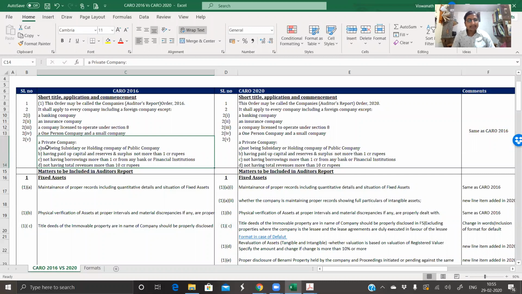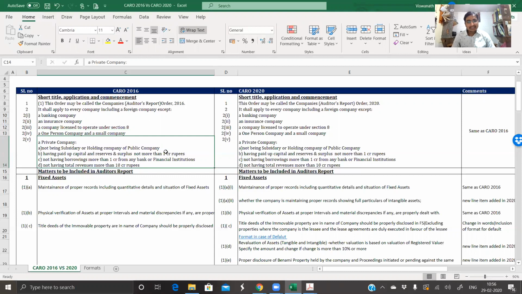So if you see, a private company not being a subsidiary or holding of a public company, not having a paid up capital and free reserves of more than 1 CR, not having borrowings of more than 1 CR from any bank or financial institution, not having total revenues of more than 10 CR. Now, when you judge this particular clause, you have to judge based on the current financials, not the previous financials. When you judge a small company, you go to previous financials. When you judge a private company based on this particular clause, it is based on the current financials.